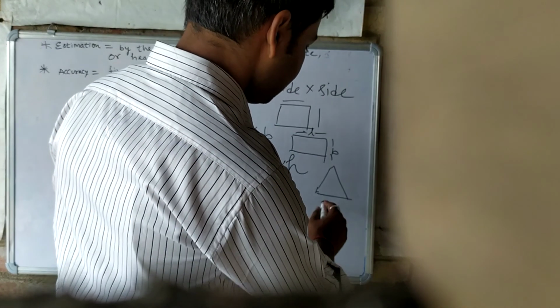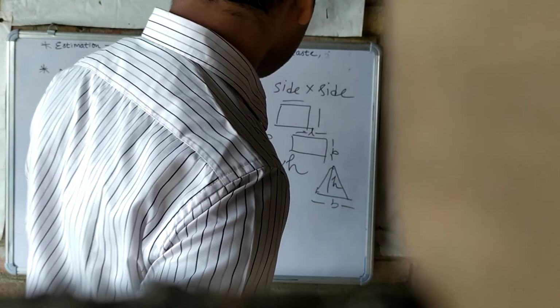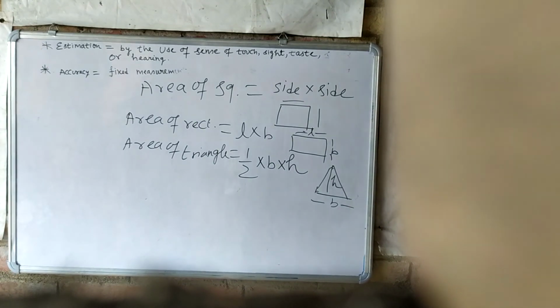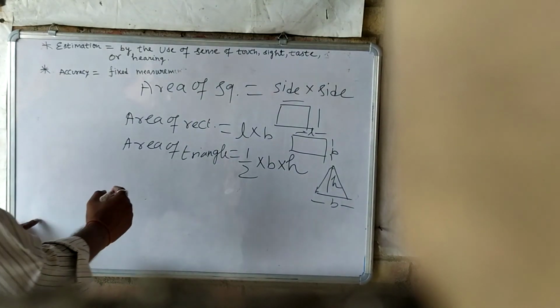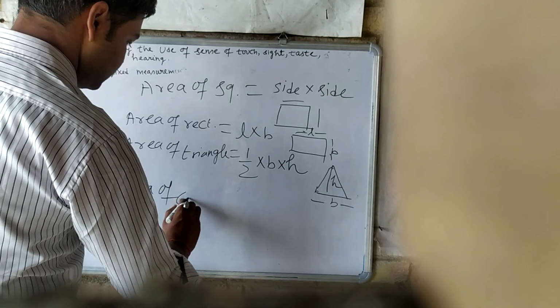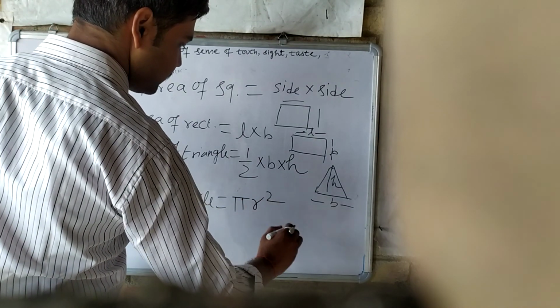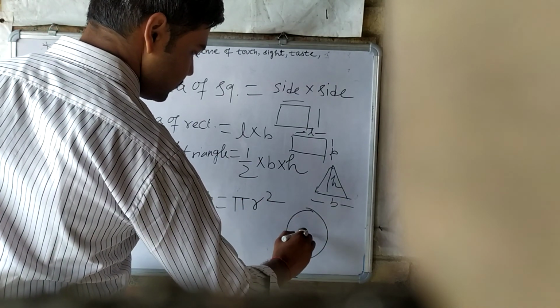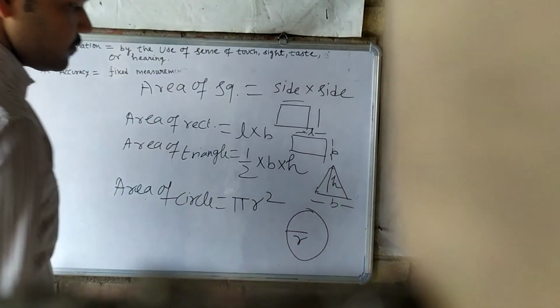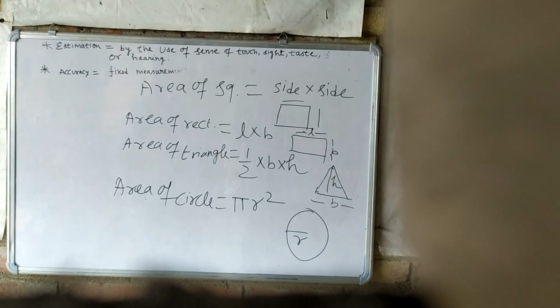This is the base and this is the height. Understand? Area of circle is pi r square. Area of circle we have pi r square. Understand? So till here only we have in this chapter, chapter 2 unit 3.